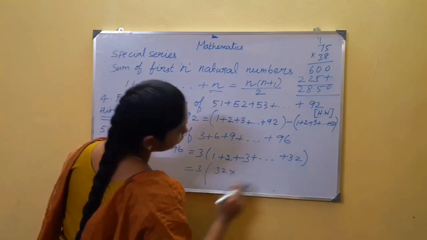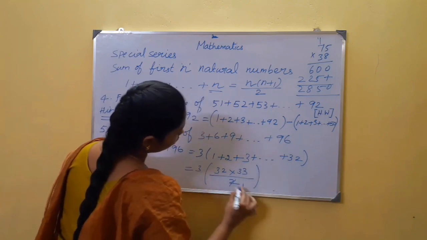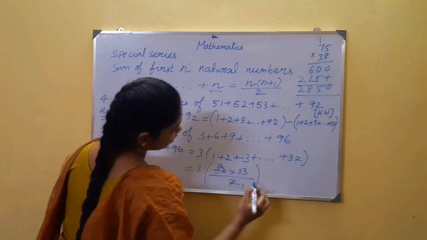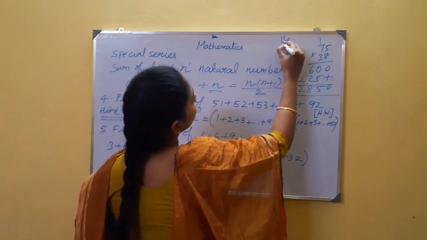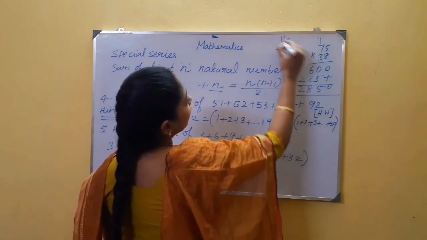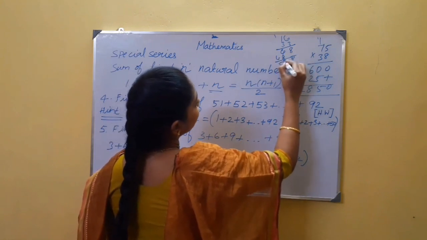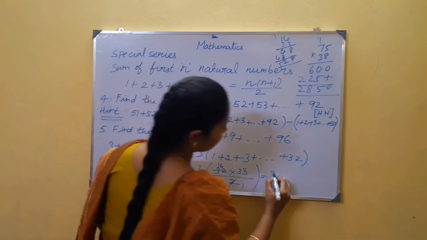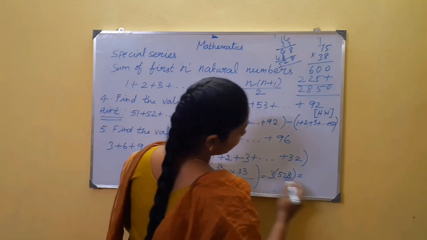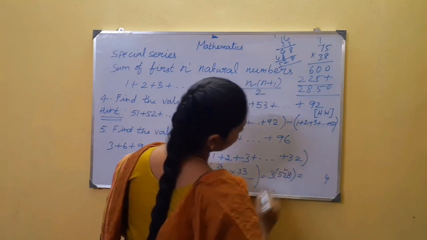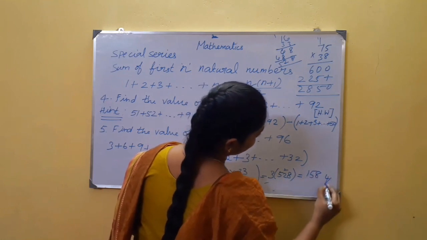Apply the formula: 32 into 32 plus 1, 33, whole divided by 2. 2 times 16, this is 16. Now what is 16 into 33? 3 sixes are 18. 3 ones are 3 plus 1, 4. Again this is 48, so 528. Then 3 into 528. Now you want to multiply this by 3. 3 eights are 24. 3 twos are 6, 7, 8. 3 fives are 15. This is your answer.